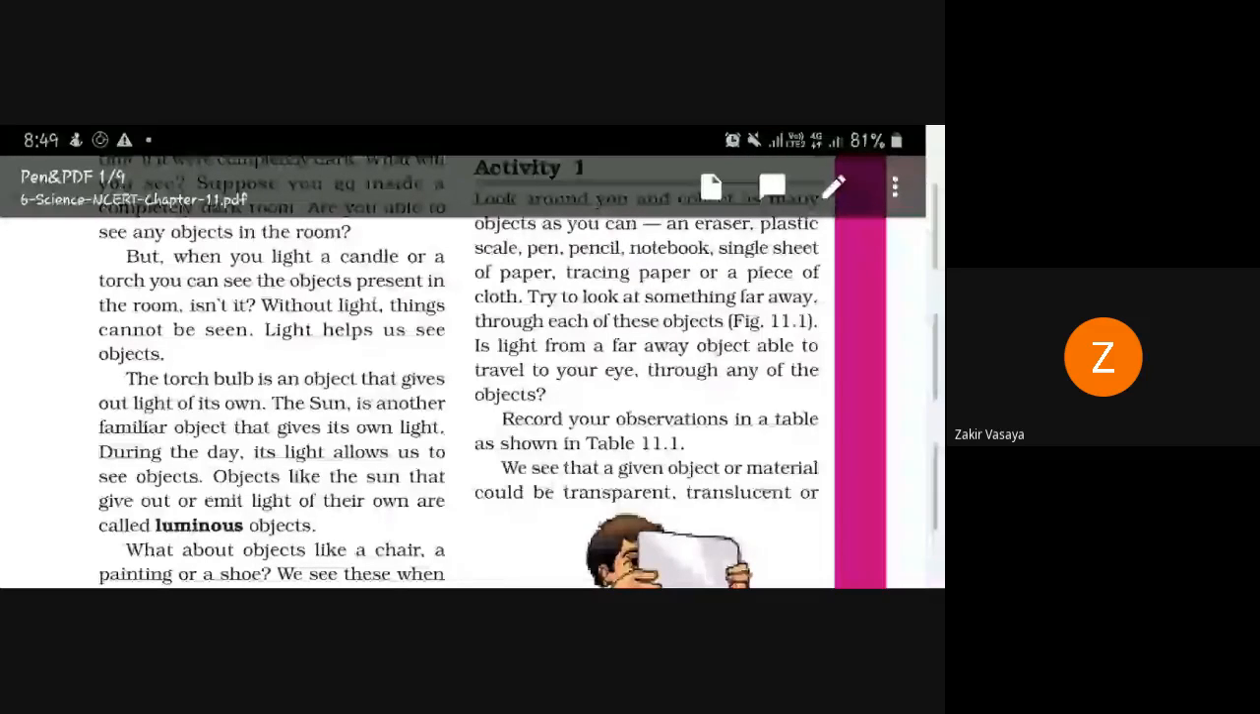So what is called a luminous object? A luminous object means an object like the sun that gives out or emits light of its own. Luminous means chamaktu. Some objects like sun and bulb are called luminous objects, which emit their own light.